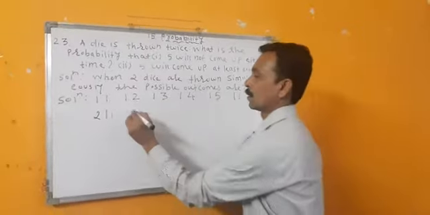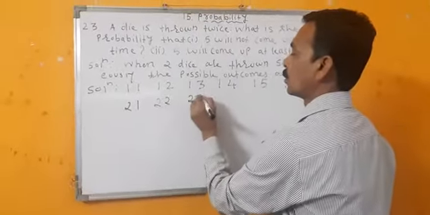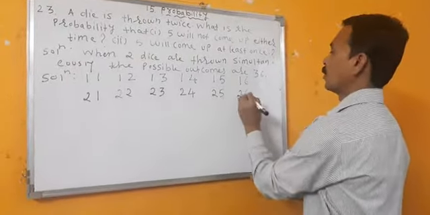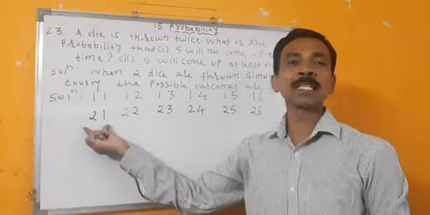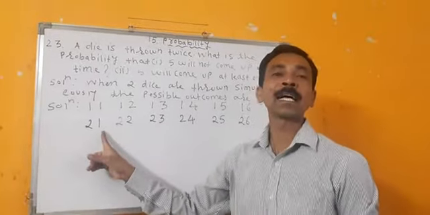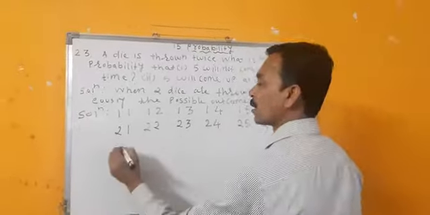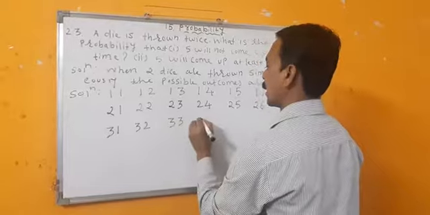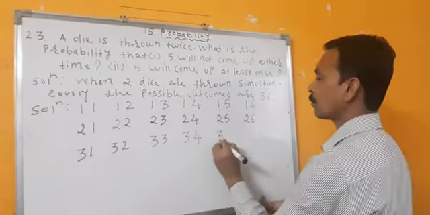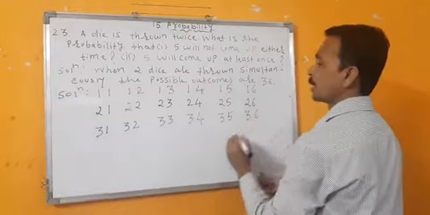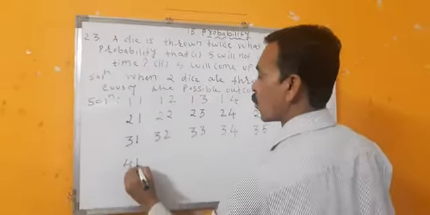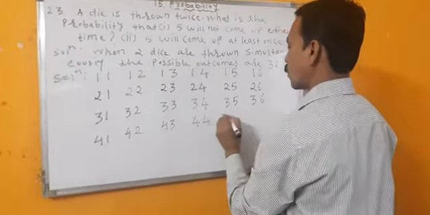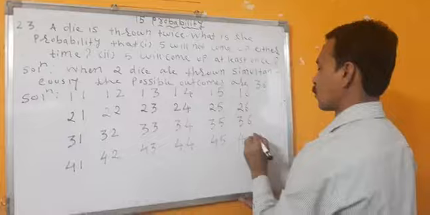2 1, 2 2, 2 3, 2 4, 2 5, 2 6. Meaning is on first dice 2 is coming up and in second dice 1 is coming up. That is the meaning. Third case, it is 3 1, 3 2, 3 3, 3 4, 3 5, 3 6. In fourth case, 4 1, 4 2, 4 3, 4 4, 4 5, 4 6.